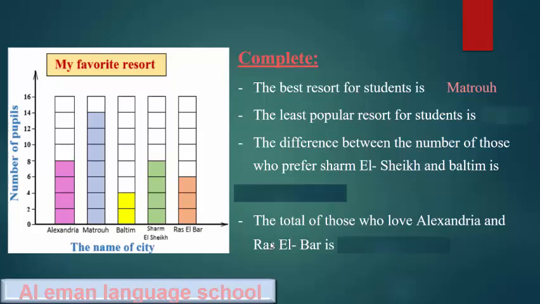The total of those who love Alexandria and Ras al-Bar is, when I say the total, I mean addition. So Alexandria is 8 plus Ras al-Bar is 6. 8 plus 6 equals 14 students.